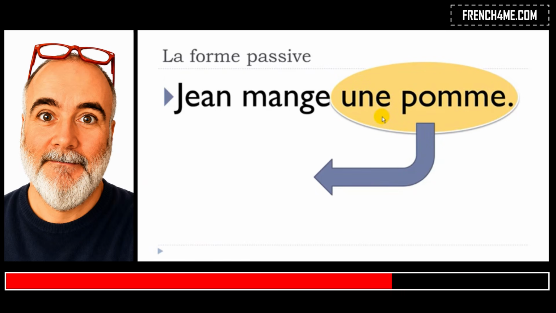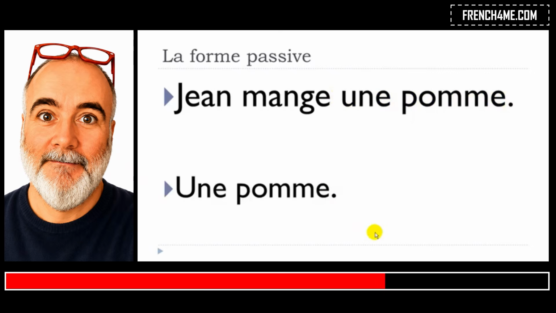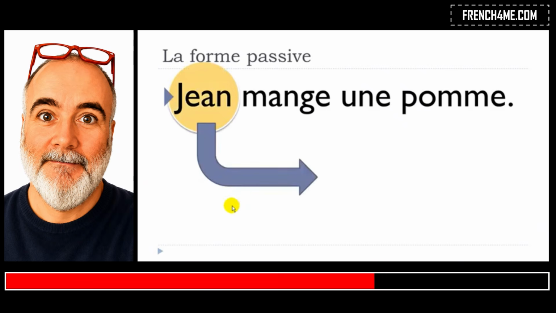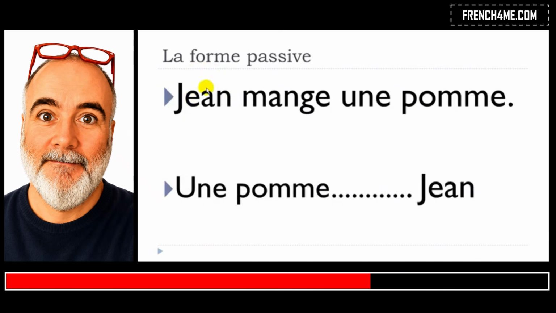So what could we do? We could first take une pomme, and then, of course, put it in the first place because the focus will be on the first word or first thing that will come in the sentence. Then we take Jean, and of course, Jean is not coming right after because the verb should come between the two. So it will be here.